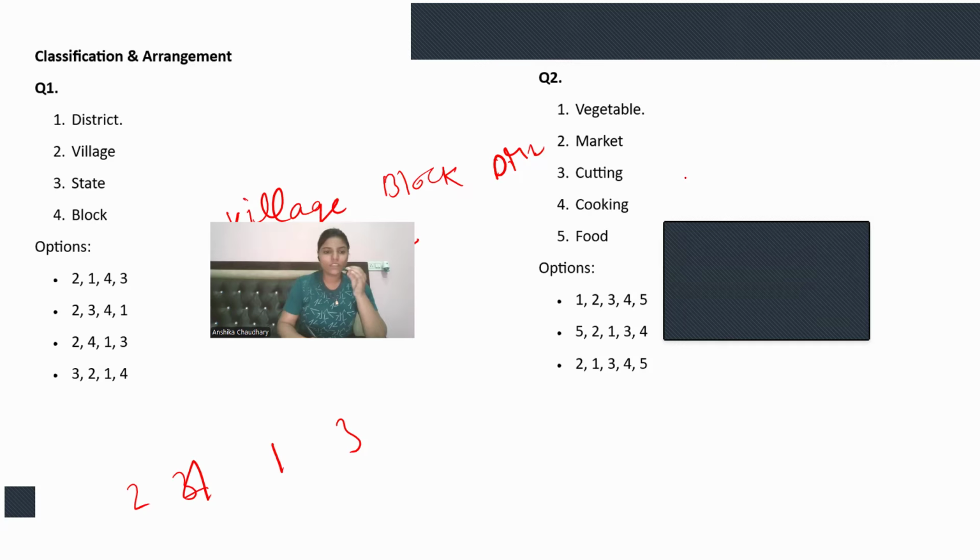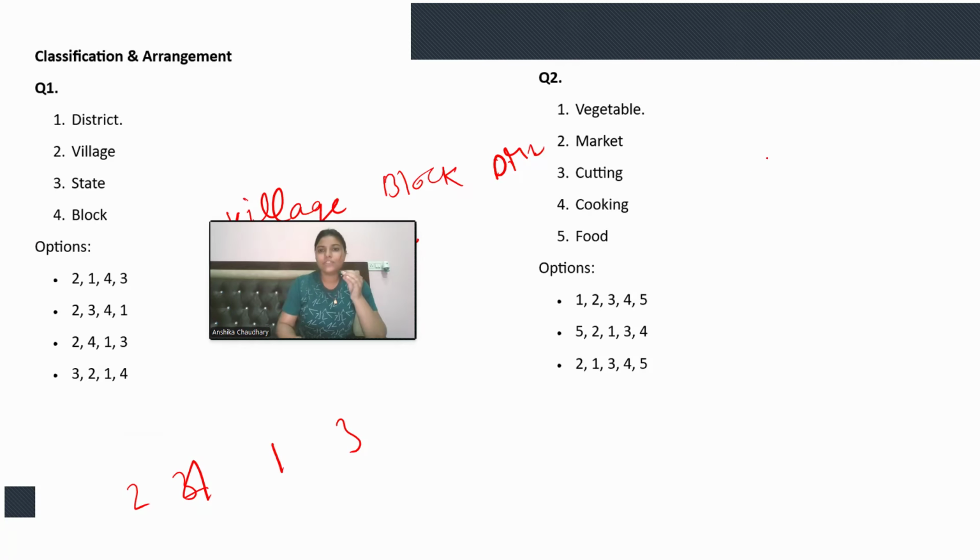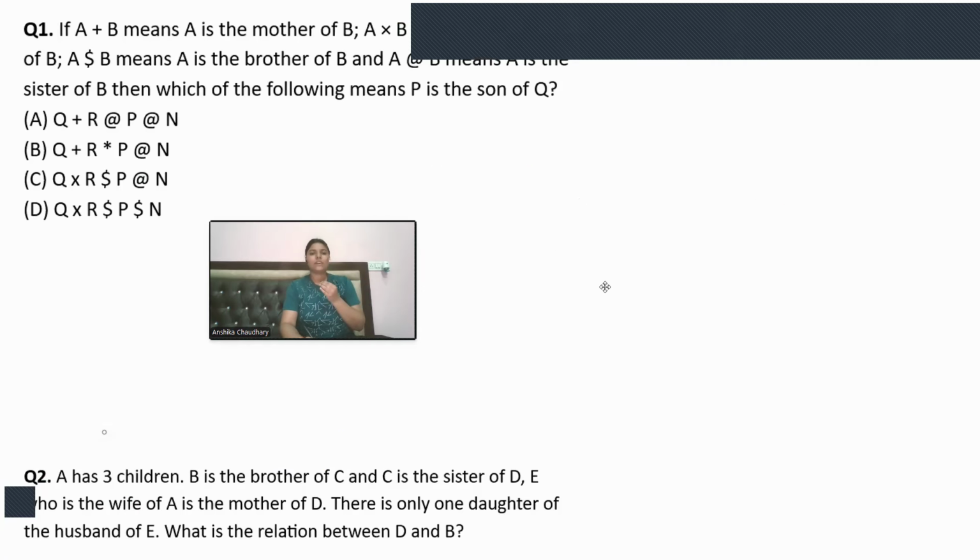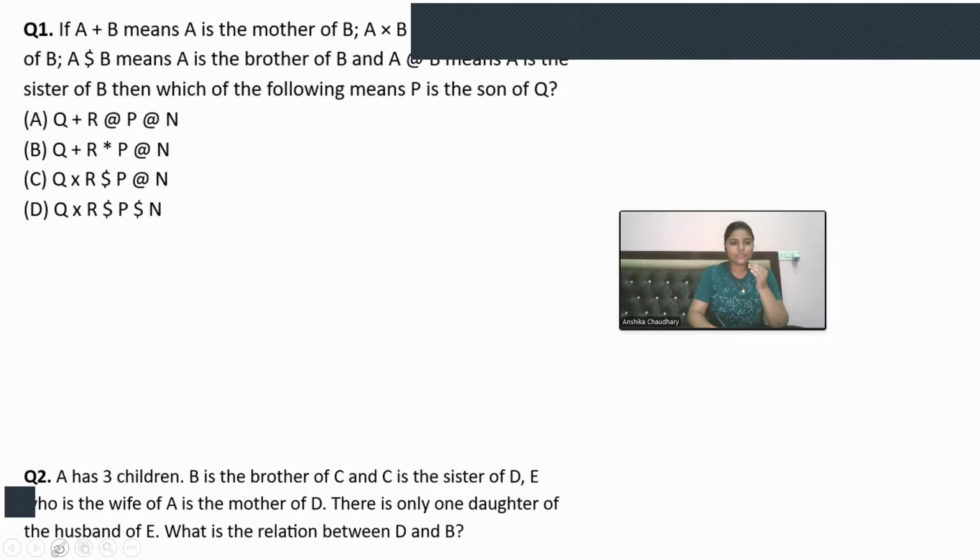Similarly, if we see this one, vegetable, market, cutting, cooking, food. First of all, we go to market, then we buy vegetables, then we cut the vegetables, then we cook the vegetables, and then we finally get our food, right? So this would be the pattern. How simple, easy?